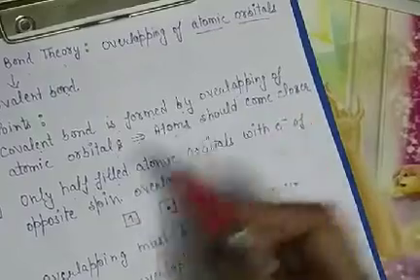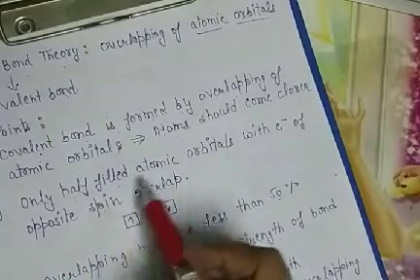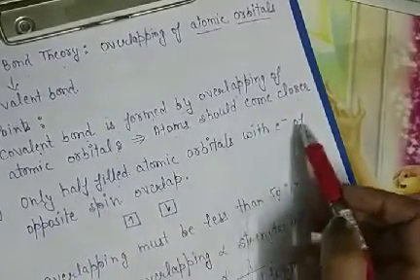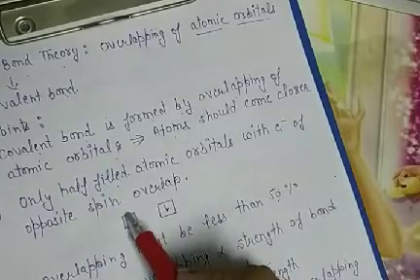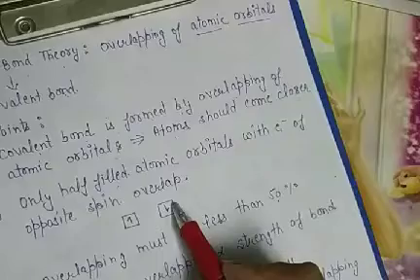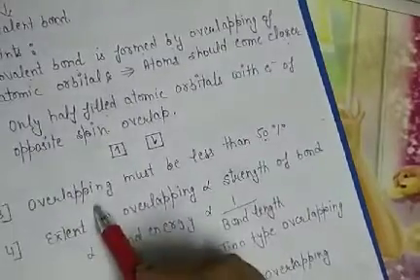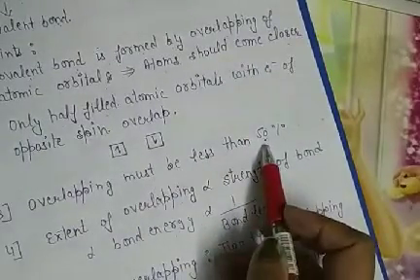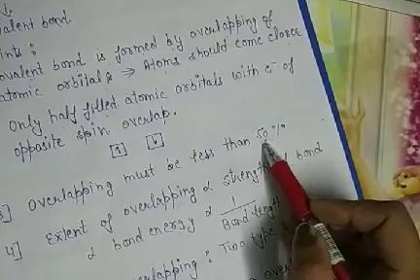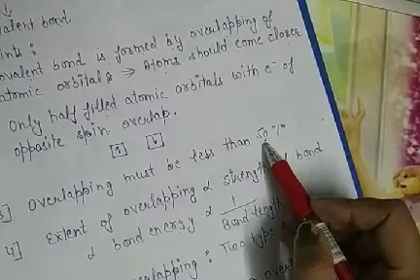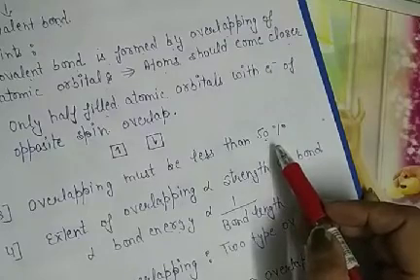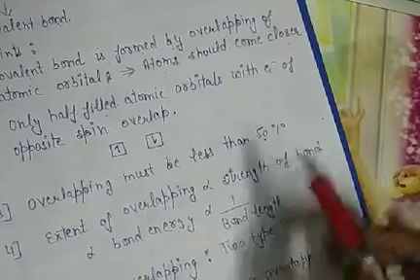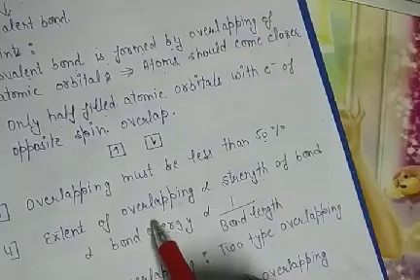come closer. The second point is that only half-filled atomic orbitals with electrons of opposite spin overlap. One with the upper arrow and the second one with the down arrow. The third one is that the overlapping must be less than 50%. Why? Because if the overlapping is greater than 50%, then the nuclei start to repel each other, due to which the molecule becomes unstable. The fourth point is the extent of overlapping.